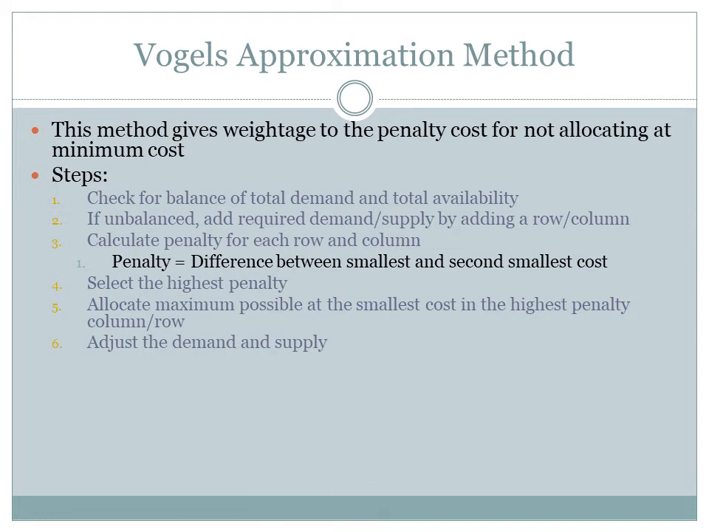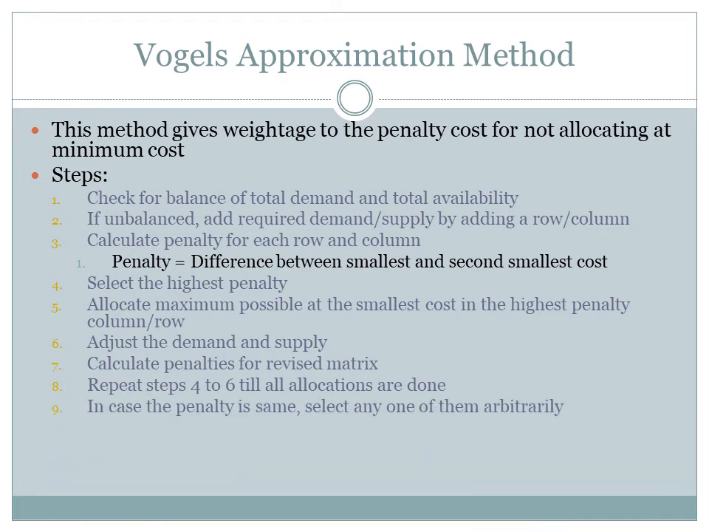Adjust the demand and supply. Calculate penalties for the revised matrix. Repeat steps 4 to 6 till all allocations are done. In case the penalty is the same, select any one of them arbitrarily. Again, keep it in mind that this is giving us an initial solution, so we can always go for betterment with the advanced method. Repeat till all allocations are done. Calculate the cost of transportation.